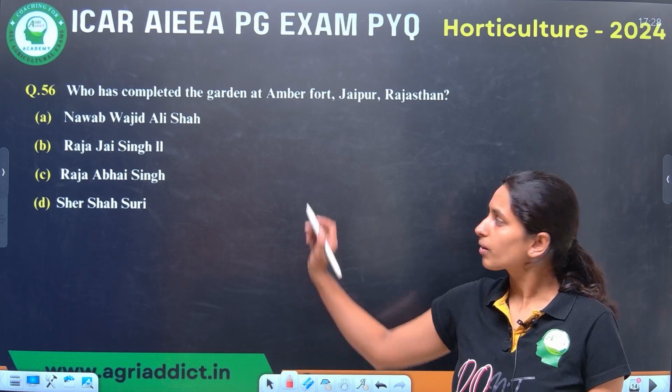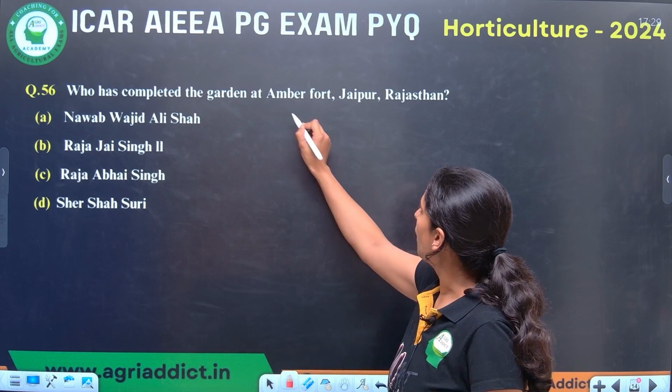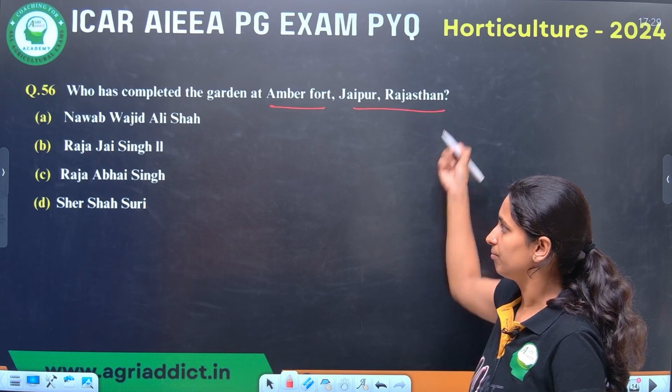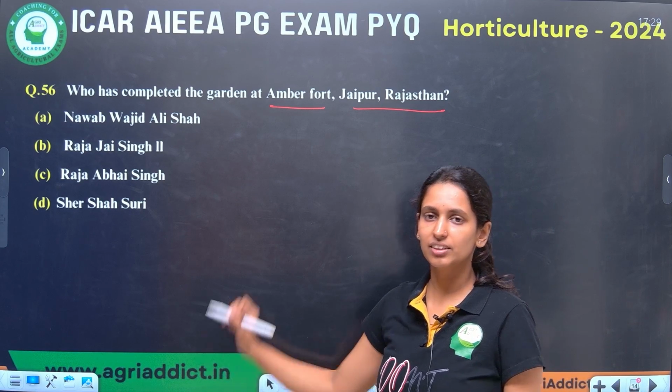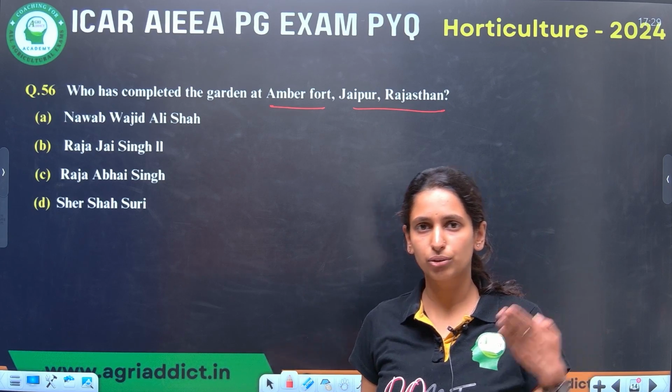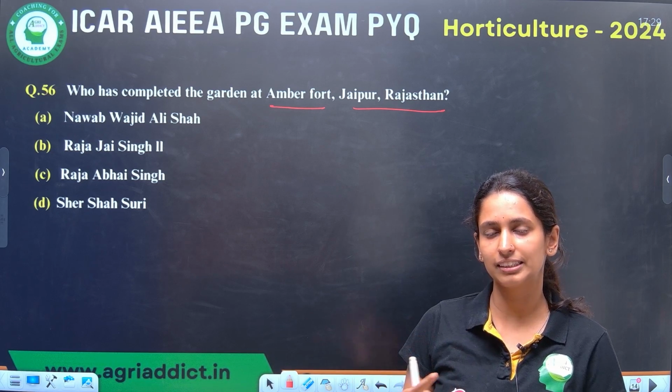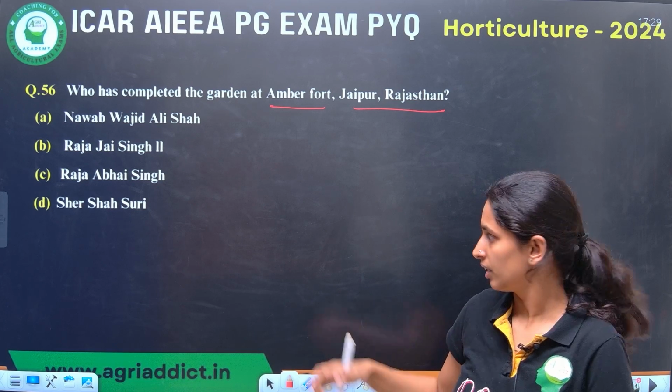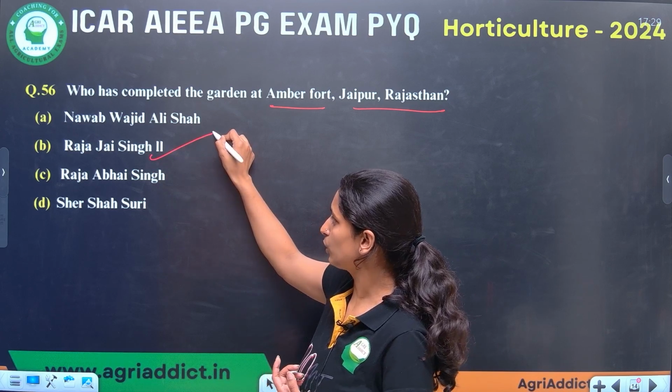Next question. Who has completed a garden at Amber Fort, Jaipur, Rajasthan? This is related to history. So you have to study all the main important gardens developed by the kings. This is developed by Raja Jai Singh II.